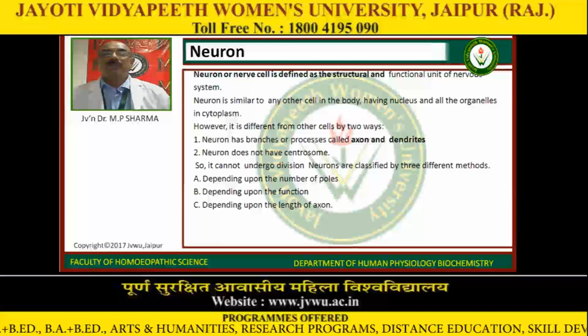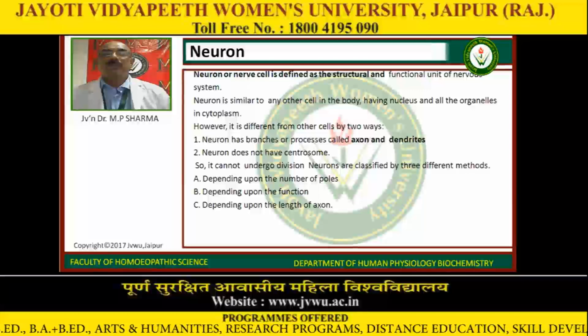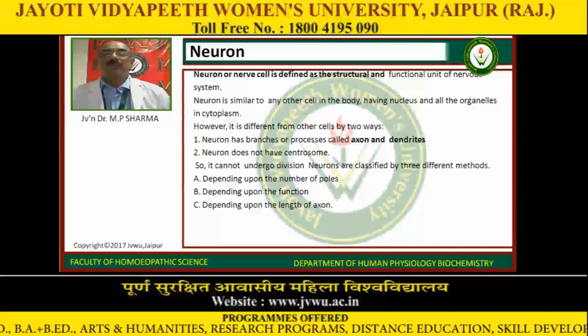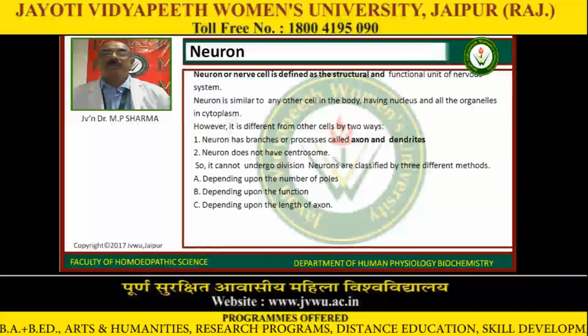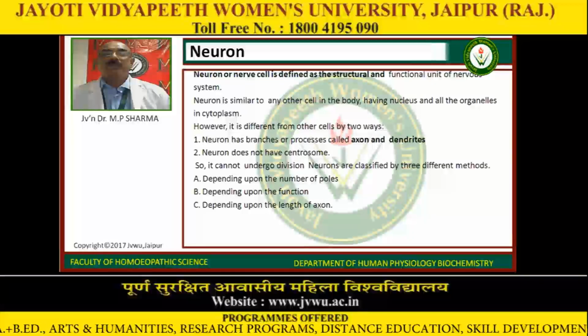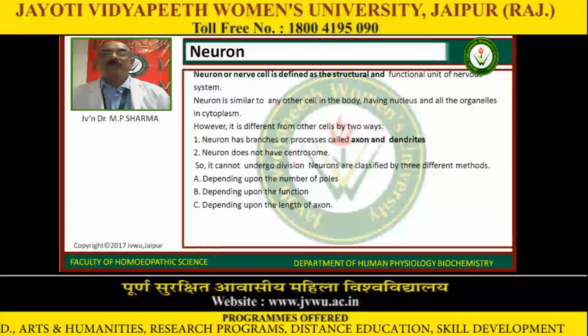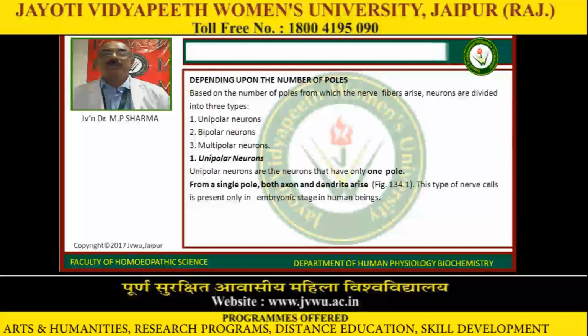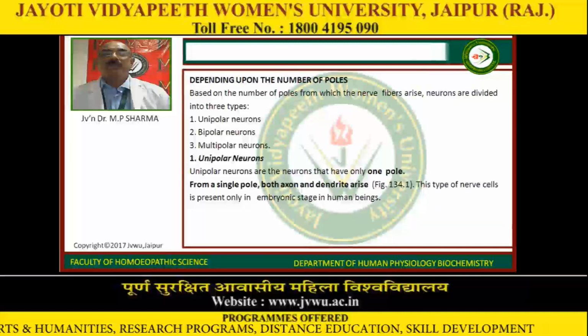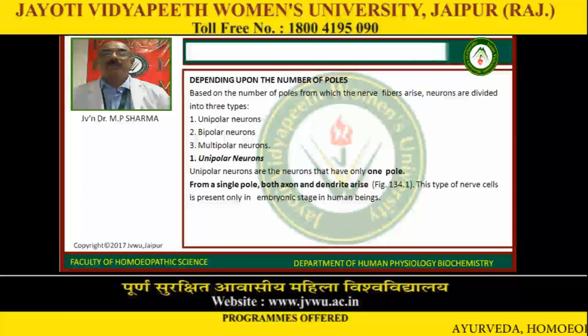Neurons are classified by three different methods. Number 1, A, depending upon the number of poles. B, depending upon the functions. C, depending upon the length of the axon. Now, depending upon the number of poles from which the nerve fibers arise, neurons are divided into three: unipolar neurons, bipolar neurons, multipolar neurons.